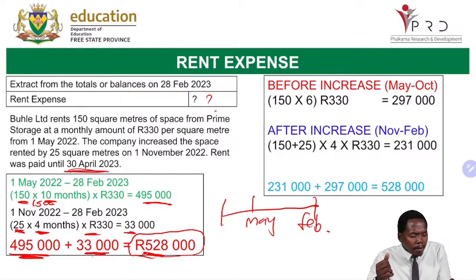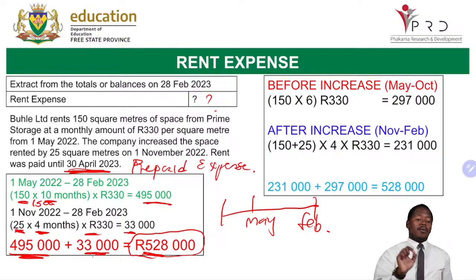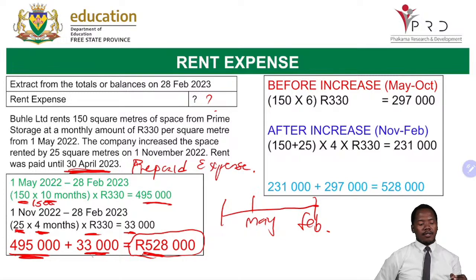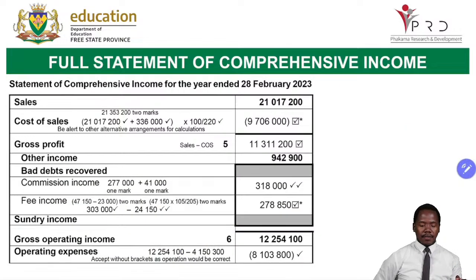But here, for our rent, we're going to attend to this later. Rent was paid up until 30 April, meaning there's a prepaid expense here. So when we do our statement of financial position, we are going to come back and attend to this. So with our director's fees, we are done.